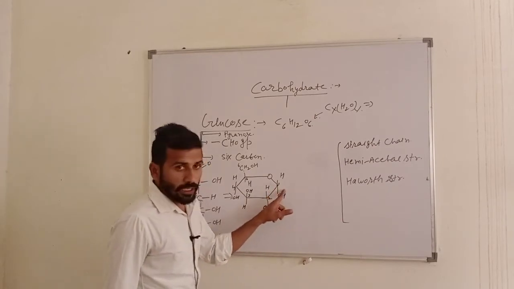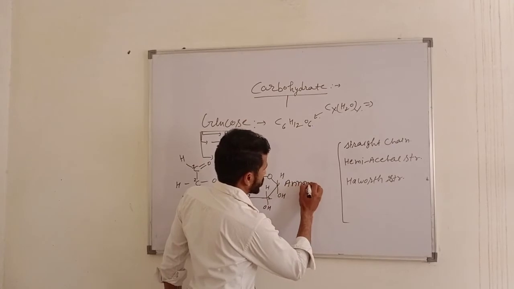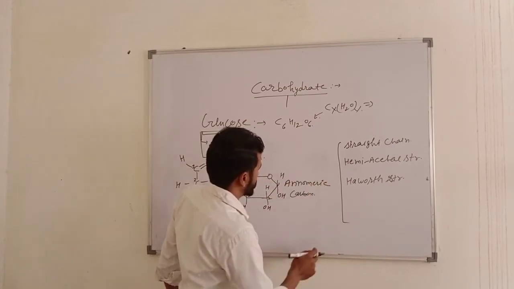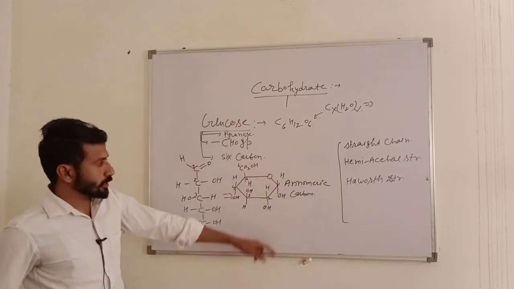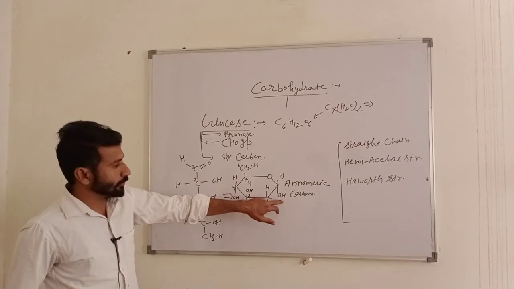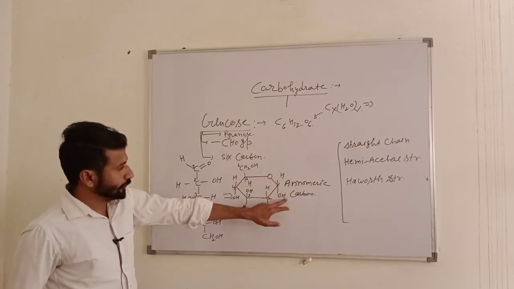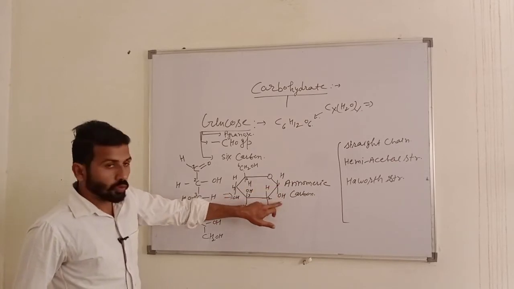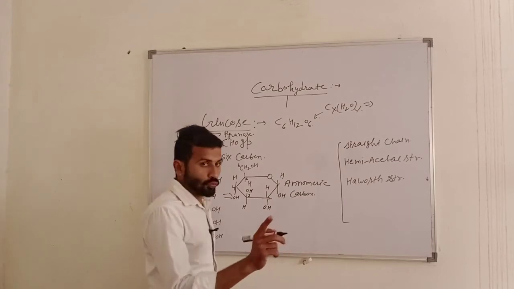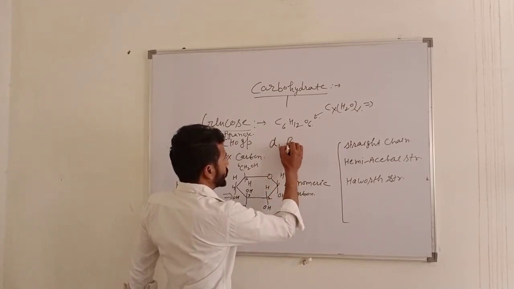This carbon is also known as the anomeric carbon. Since the functional group is present here, it is known as the anomeric carbon. If the OH group is below the plane on that carbon, then it is alpha, and if the OH group is above the plane, it is beta. These are the two forms, alpha form and beta form.